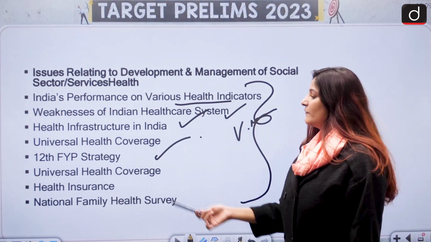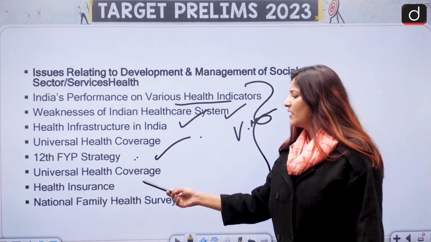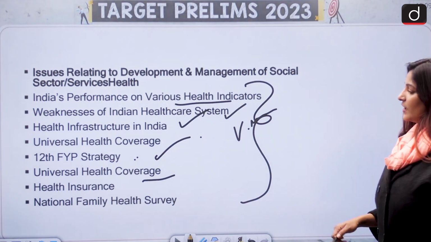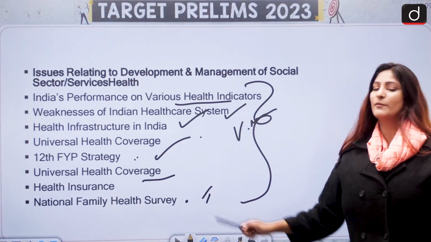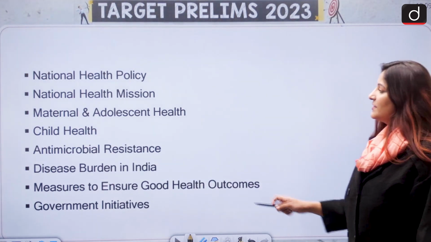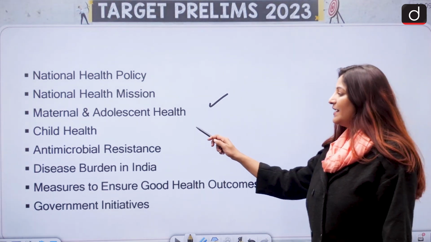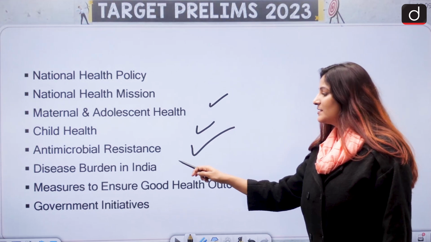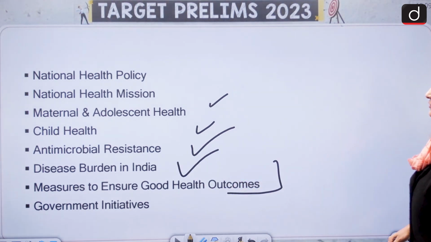12th Five-Year Plan strategy. You want to read it, not very important, but you can. Universal health coverage, health insurance, National Family Health Survey, very important. This part is very important. Recently it was conducted, so remember this. National Health Policy and Health Mission, Maternal and Adolescent Health, Child Health, Antimicrobial Resistance, Disease Burden in India, then measures to ensure good health outcomes and government initiatives.